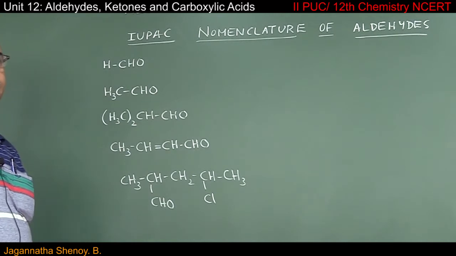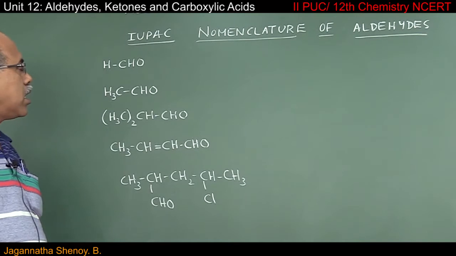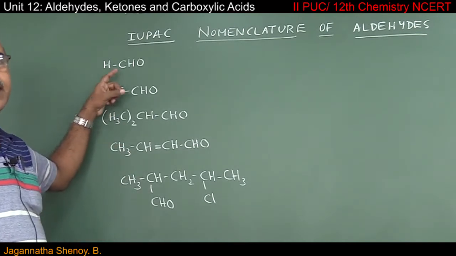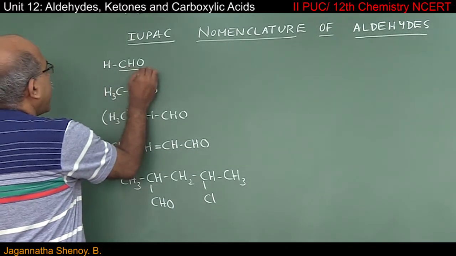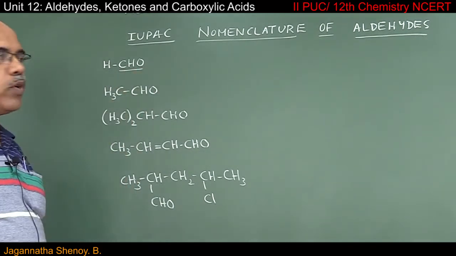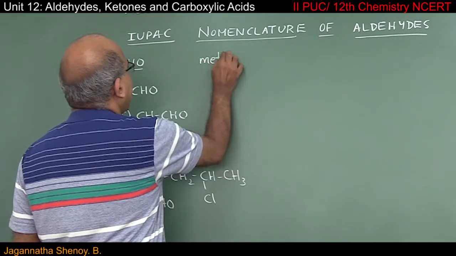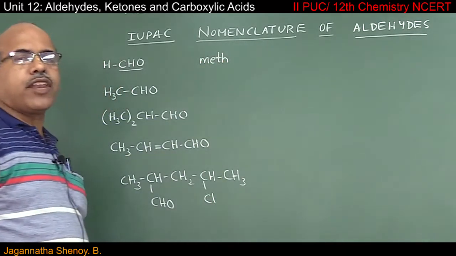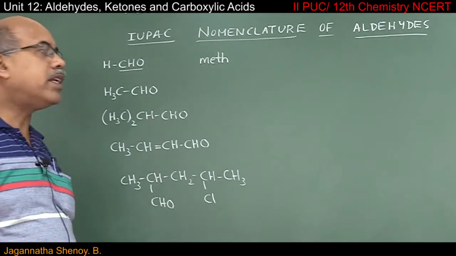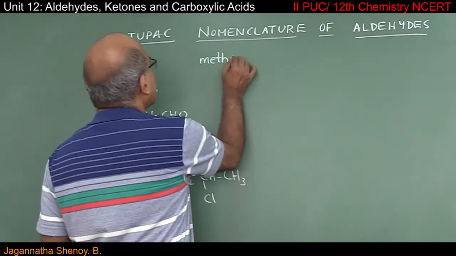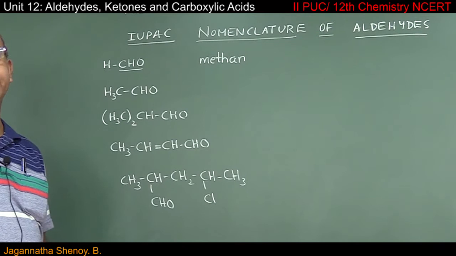We shall start writing IUPAC names for some aldehydes. I will start with the simplest aldehyde. This simplest aldehyde contains only one carbon atom. That is why the root word for this compound must be meth. Here you have only one carbon atom, that's why there is no question of carbon-carbon linkage. So in such cases, the primary suffix I use is ane.